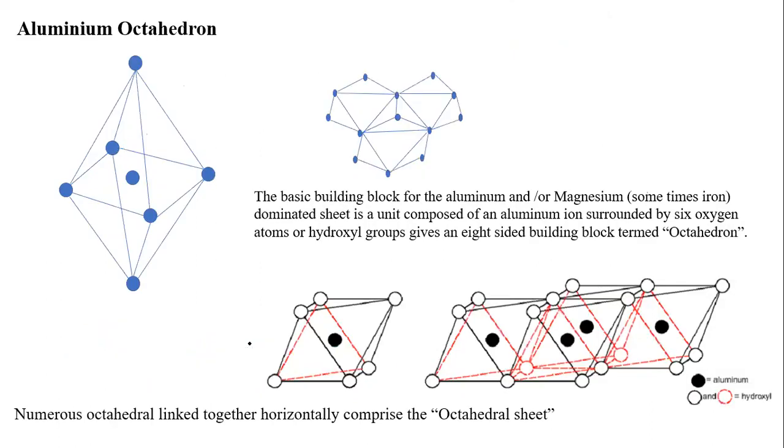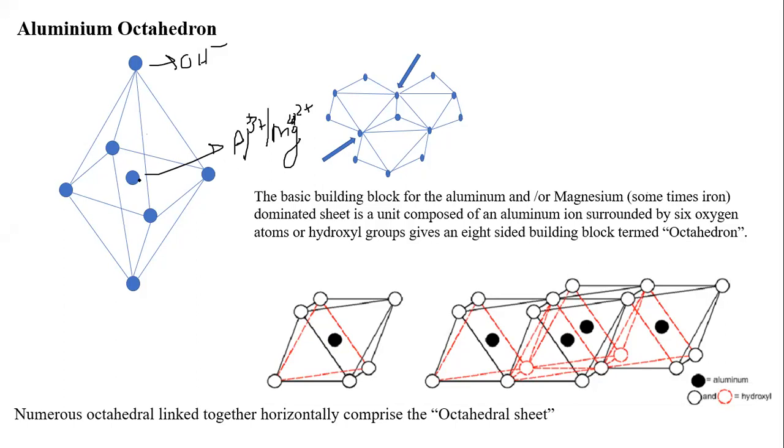This is another one, especially aluminum octahedra. Remember, students, there are actually dioctahedra and trioctahedra, two different types. What is dioctahedra? We'll discuss it in the coming slides. The aluminum octahedra is nothing but the aluminum octahedral sheet. Instead of oxygens, we can see OH minus ions. Here you can say aluminum or magnesium. Why is the aluminum coming? This is 2 plus, this is 3 plus. Why is this substitution happening? We will see in isomorphous substitution and charge development, many concepts in chemistry. We'll deal with all these things in the coming lectures.